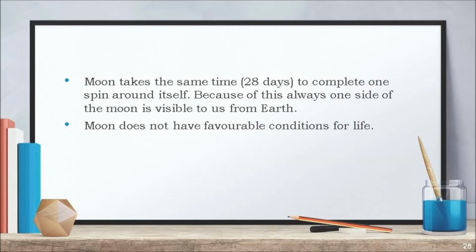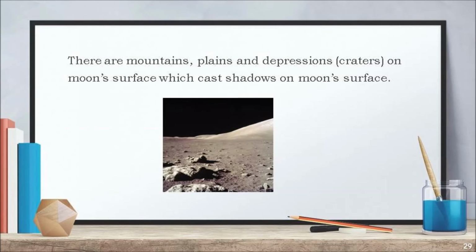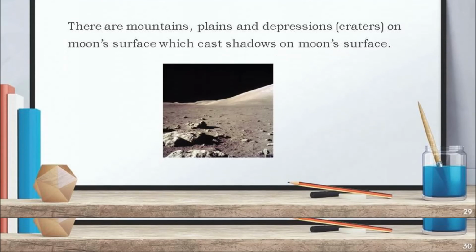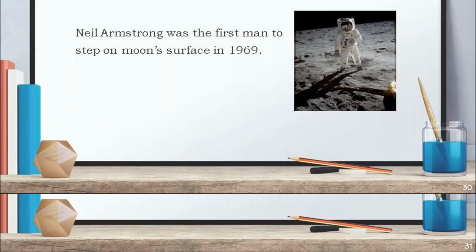Moon does not have the conditions favorable for life. There are mountains, plains and depressions on Moon's surface which cast shadows on Moon's surface. Neil Armstrong was the first man to step on Moon's surface in 1960.